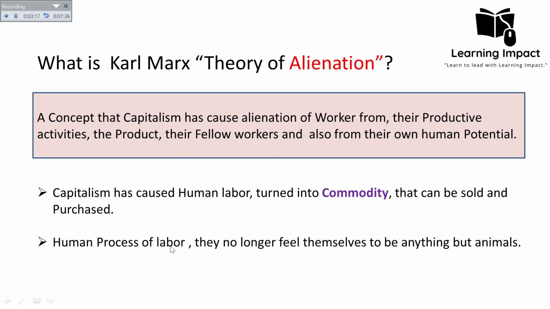But what happens under capitalism is that the worker has to perform the labor in order to fulfill the purpose which the capitalist has decided. They have to fulfill the criteria which the capitalist has decided, and in that way labor has been reduced to the animal function. Karl Marx also gave a second justification for how the human function has been turned into an animal function: there is no room for intellectual capabilities while performing the activity